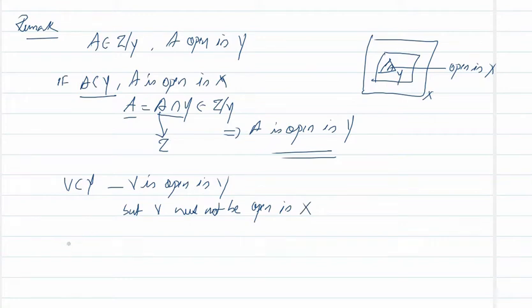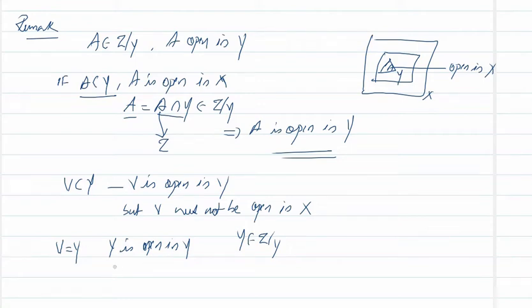Because if you take V as Y itself, we know Y is open in Y because Y is a member of tau restricted to Y. The full set and empty set belong to the subspace topology.